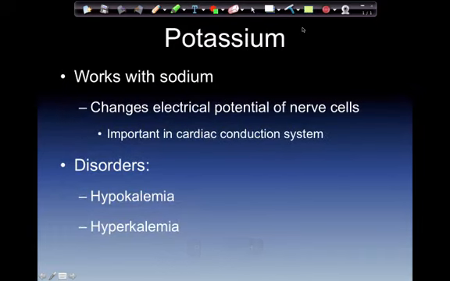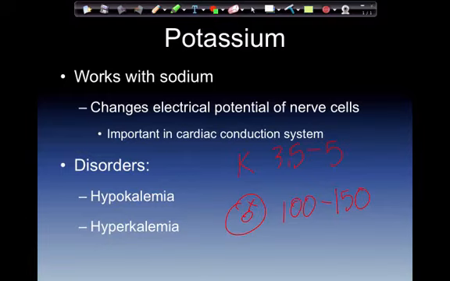Potassium, it works in combination with sodium, changes electrical potentials of nerve cells, and it is also very important in the cardiac conduction system. The normal extracellular concentration of potassium is going to be 3.5 to 5. And the normal intracellular concentration, now this guy likes to reside inside the cell, is 100 to 150.